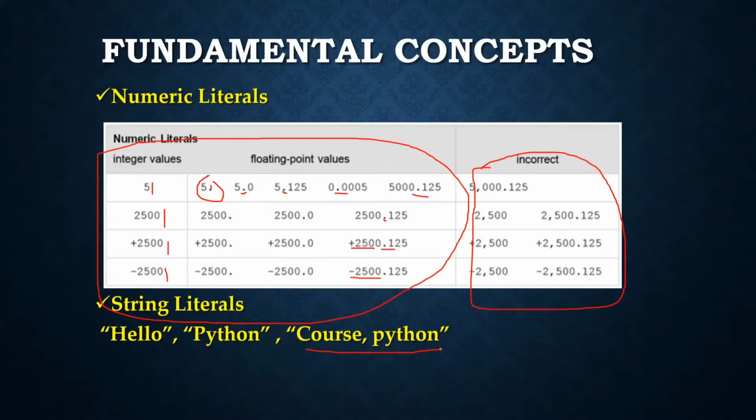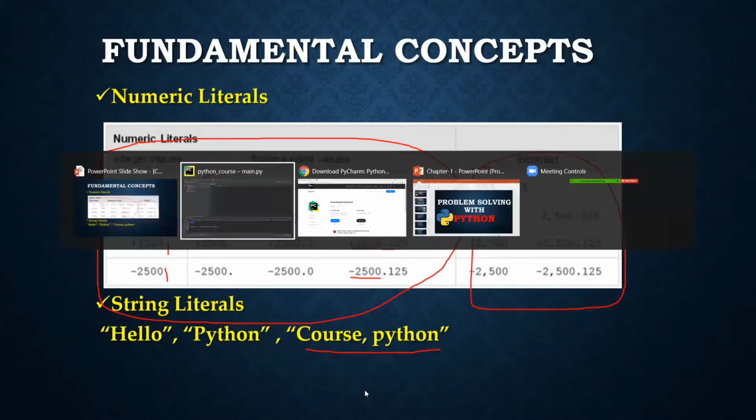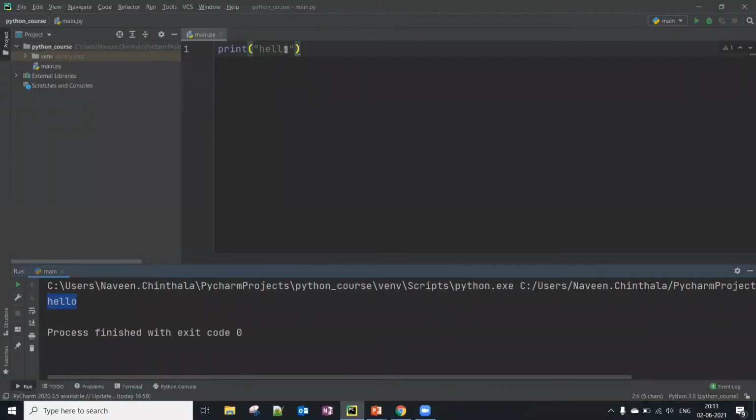And if you want to print the literal, let me show you. I think I already showed you earlier. Like this, hello Python can display like this. So now we printed one literal, or you can go with single quotes also, not only double quotes, like this.